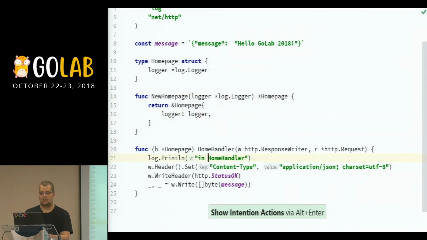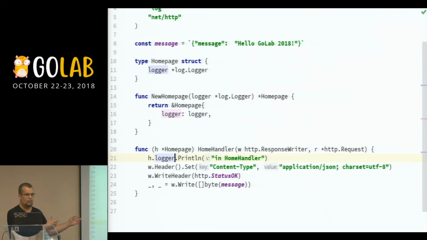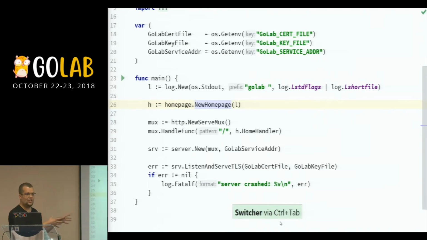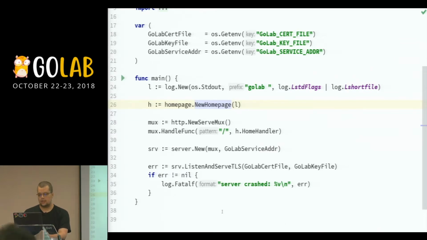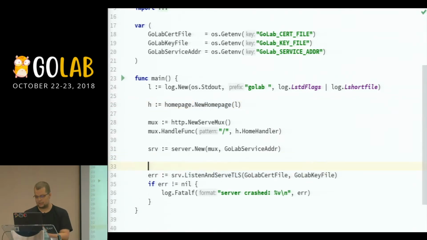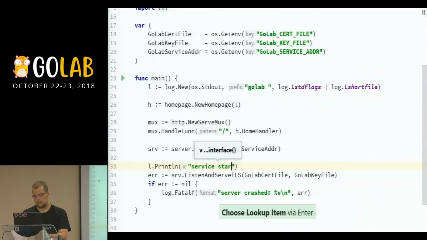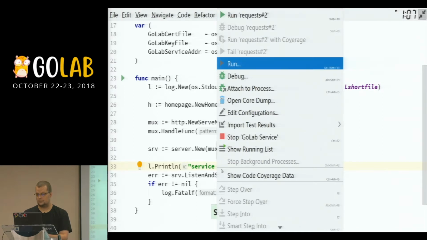And if I replace this one with h.log, so now I've injected my dependency into my handler. I can clearly see when I build my structure what dependencies it has. I know how to inject them during testing. I know how to do logging in a consistent manner. And if I actually remember to do this, which I always forget, so if I do Println, service started, let's see what happens.